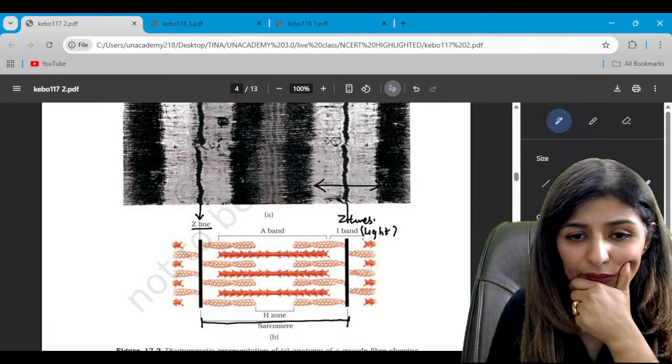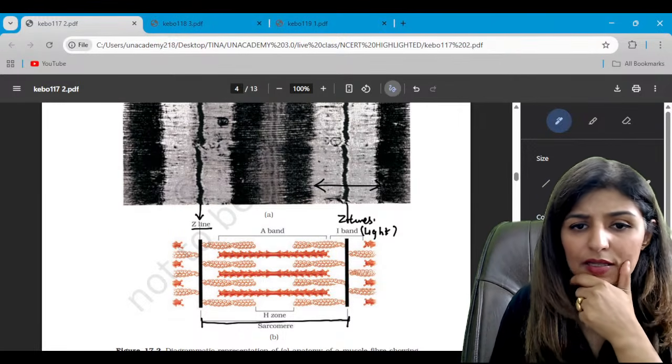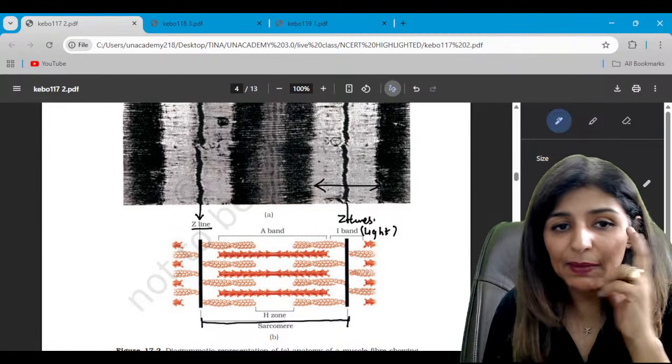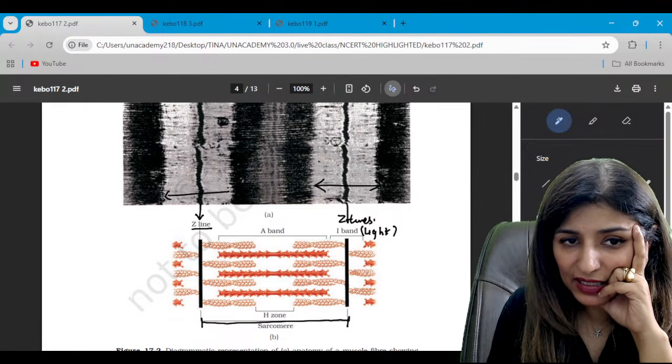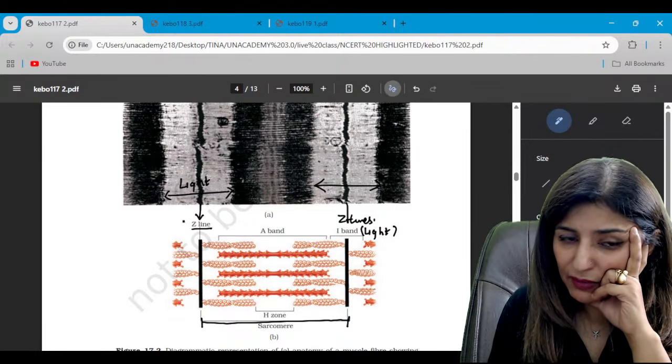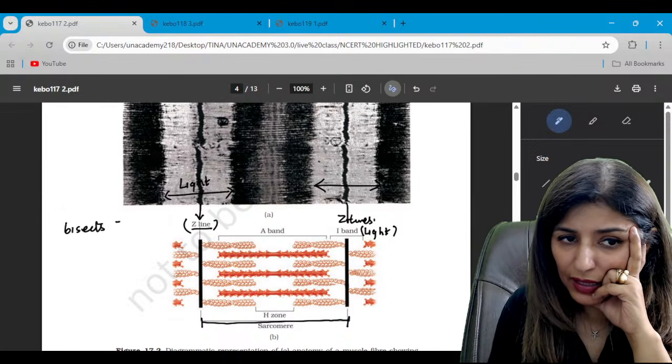Are we clear here? Yes, guys. So this is the light band. Light can easily penetrate through this. So the Z line is actually dissecting the light band, or the I band. Yes, can we say that? The Z line bisects the I band.